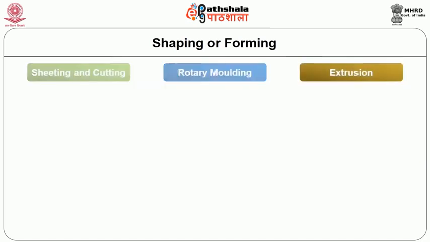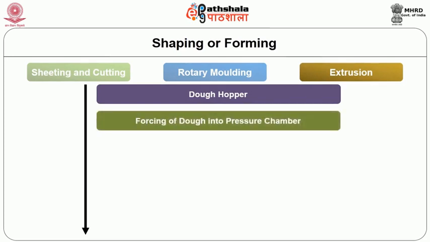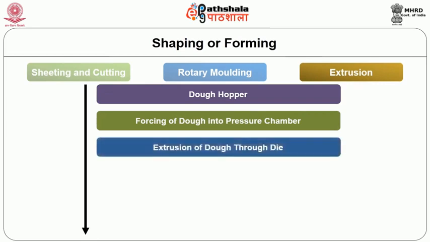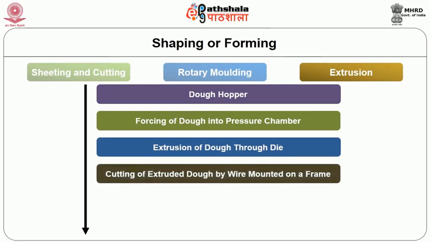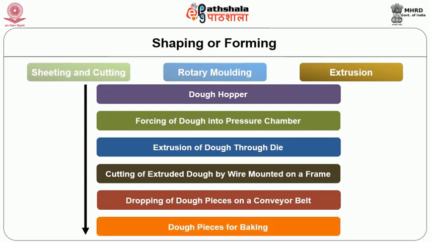In the extrusion process, the dough lies in the hopper. The dough is forced into a pressure chamber and then extruded through the die. The extruded dough is cut by wire mounted on a frame, and then the dough pieces are dropped on a conveyor belt, and by this the pieces are ready for the baking.